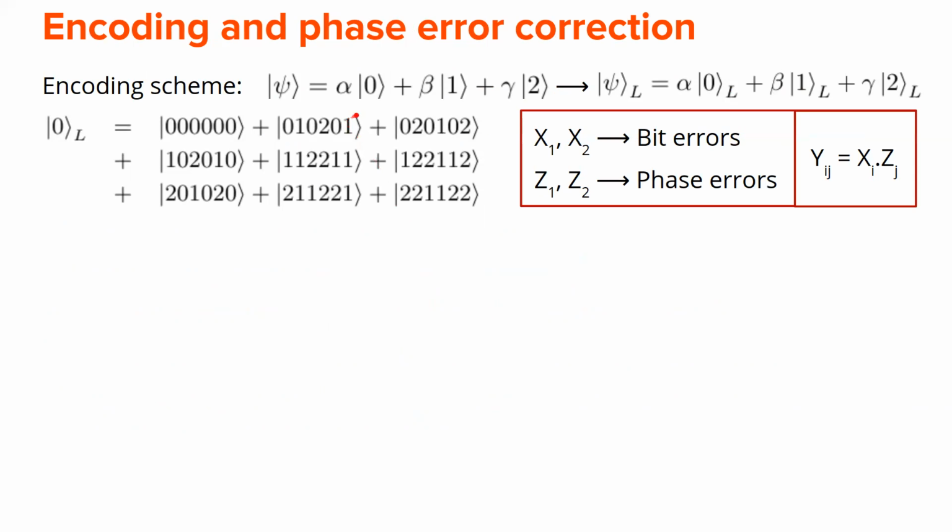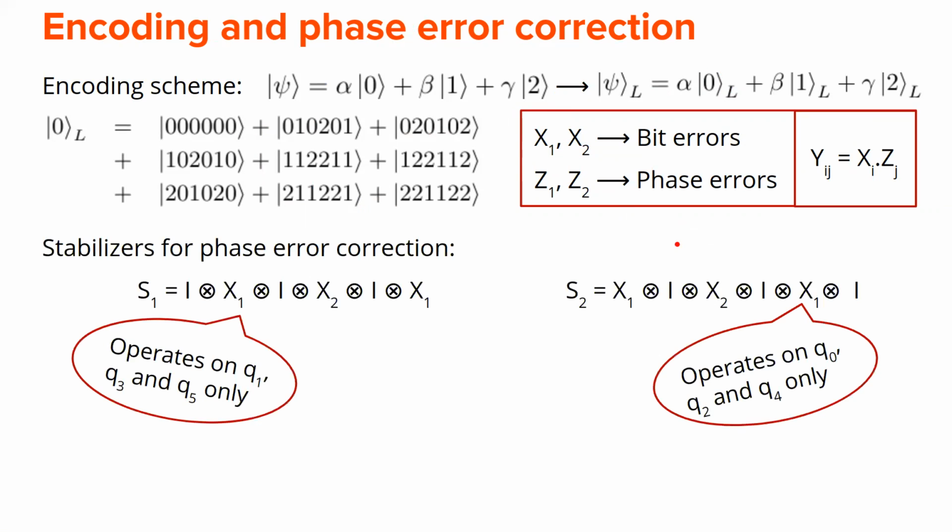This is our encoding scheme. So this qutrit is encoded into this logical qutrit, where the 0 logical is something like this, and similarly we have 1 logical and 2 logical. The X1, X2 we will call bit errors. These are the phase errors, and Y is when they are taken together.